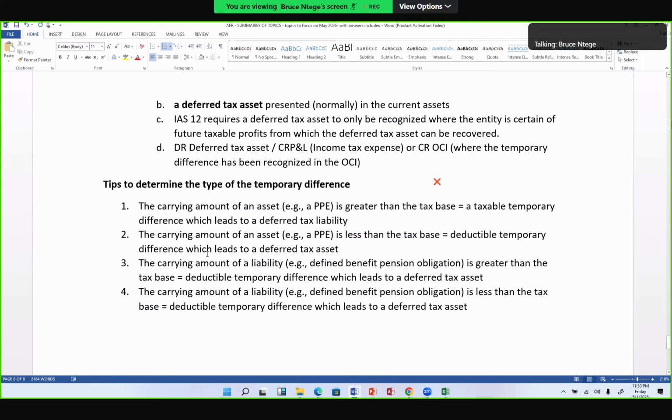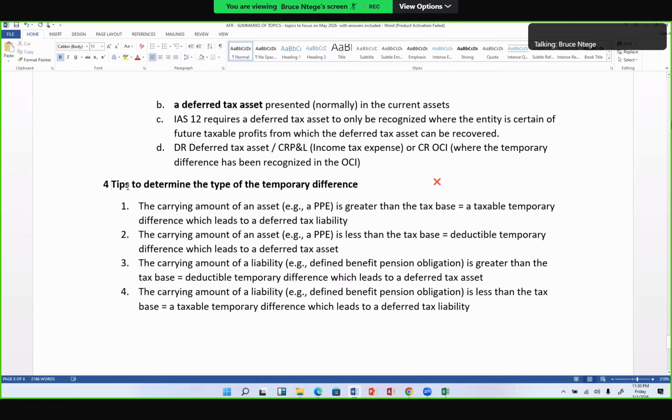If that's the case, then we shall have a taxable temporary difference, which gives us a deferred tax liability. So we have 4 tips in this case. These are the 4 tips we shall use.